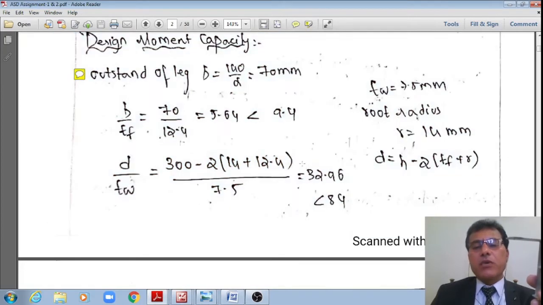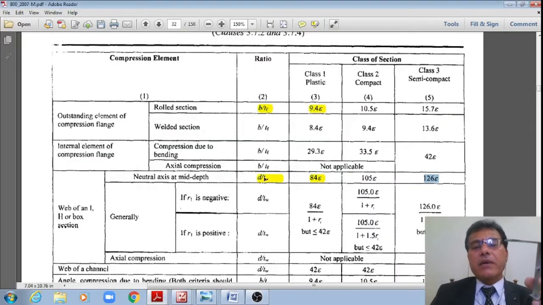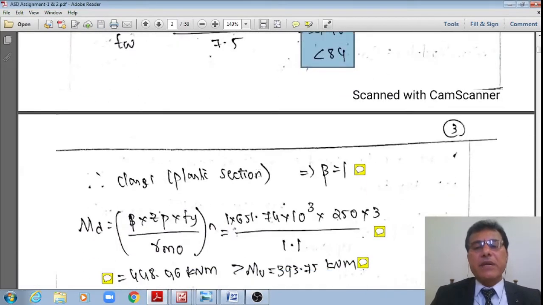It works out to 32.96, which is less than 84. D by tw is less than 84, so even the web has totally plastified. Therefore, the section is a plastic section. Once the section is a plastic section, it is okay as per our assumption.